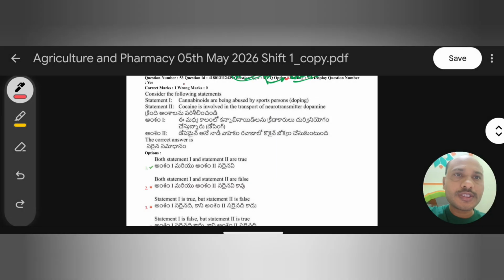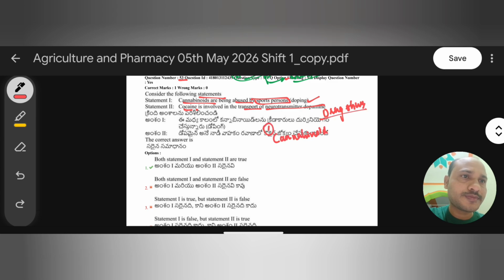So next one is question 53. Consider the following statements. Statement type of question given. Statement 1: Cannabinoids are being abused by sport persons for doping. Statement 2: Cocaine is involved in the transport of neurotransmitter dopamine. So we'll analyze these two drugs of abuse. First we will analyze cannabinoid drugs, ganja.